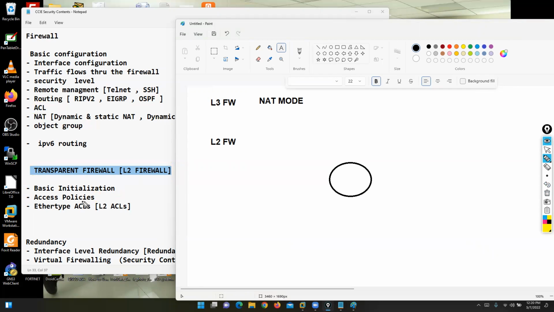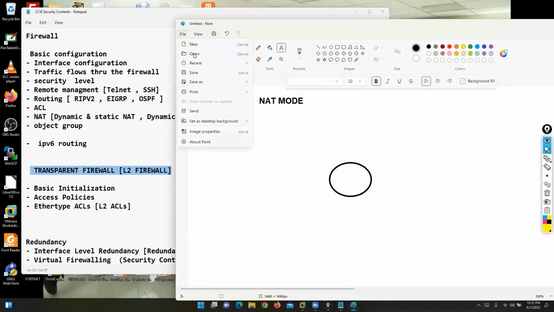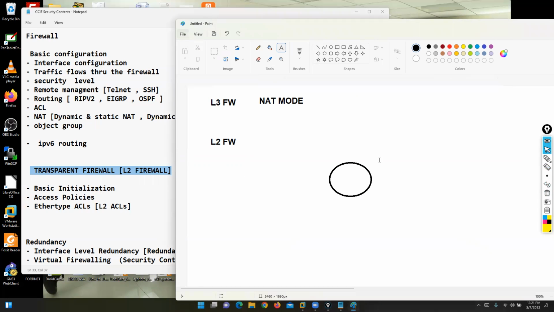Here we can discuss a concept called EtherType ACL. You can only use the EtherType ACL concept when your device is in layer 2 firewall mode. We'll discuss this topic in our session, since we have a dedicated session only on layer 2 firewall. Then we can focus on the next topic.